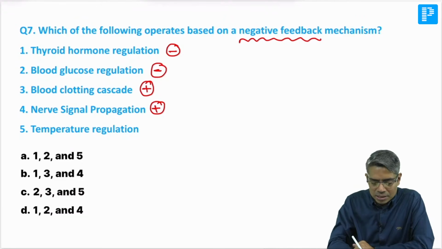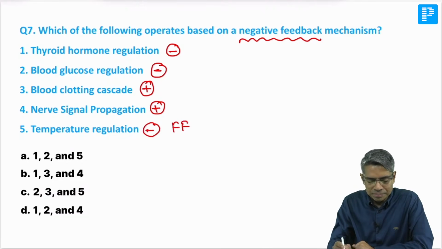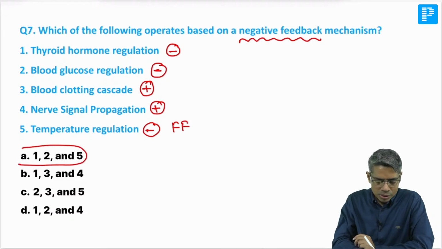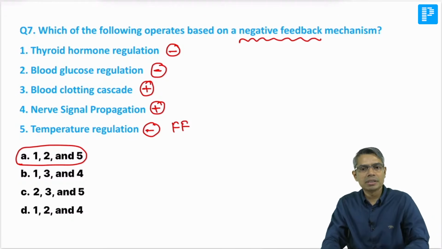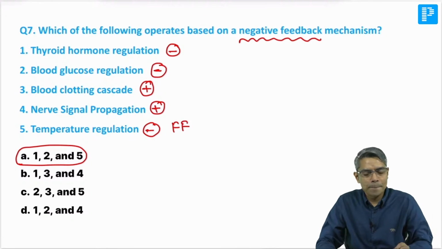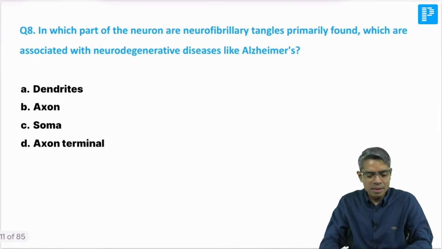Temperature regulation, in my class I told you this is a negative feedback mechanism as well as a feed forward control system. So 1, 2 and 5 is negative feedback. So answer is option number A. This is the correct answer. Okay, so this way you go about. Okay, I believe you will be able to answer it.